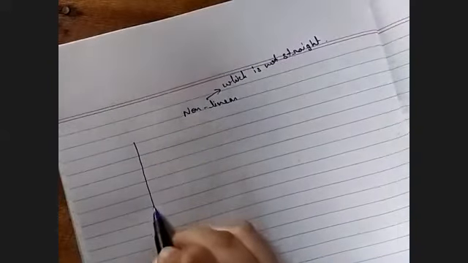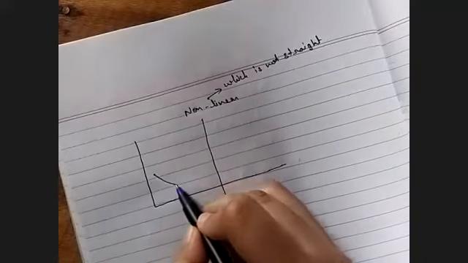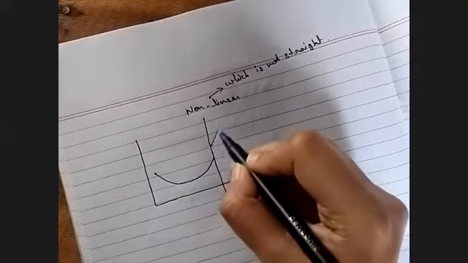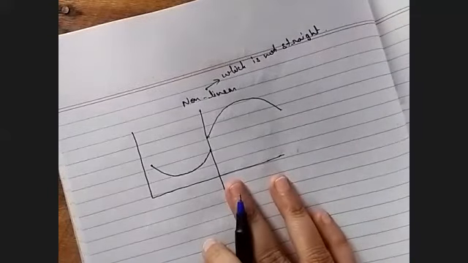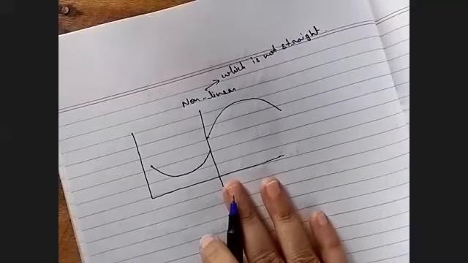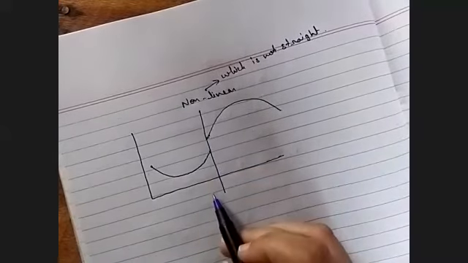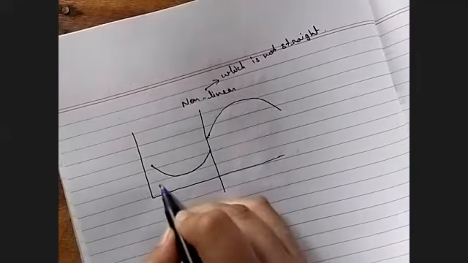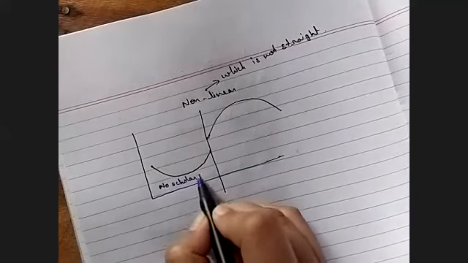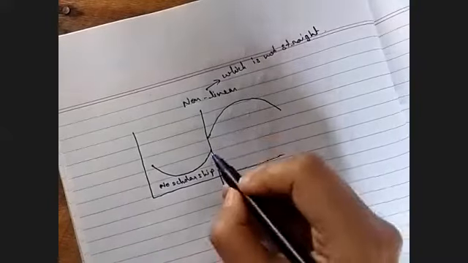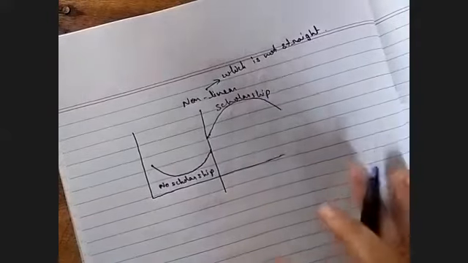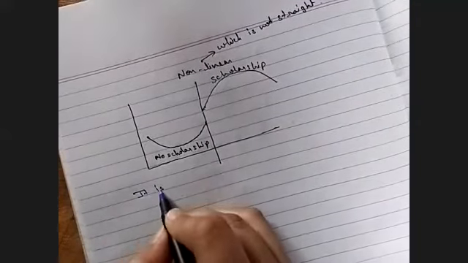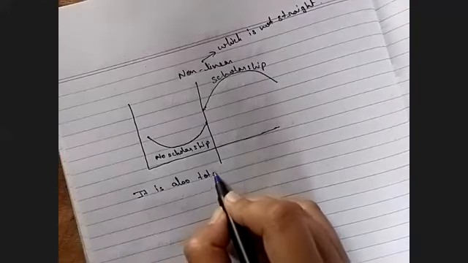So if the line is not straight, it is like this. Then also we are fine, because it still proves that if there is no scholarship, students will score a lower GPA, and after the scholarship they will score a higher GPA. It is also totally fine.